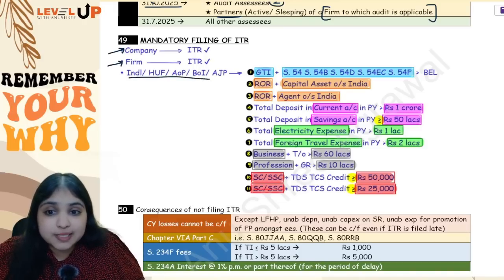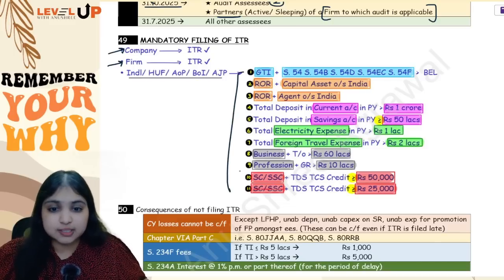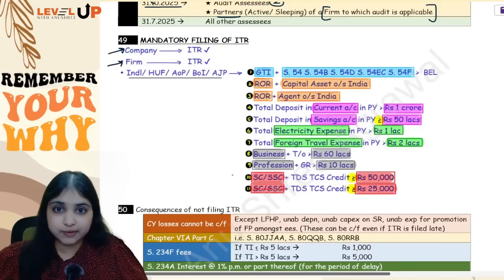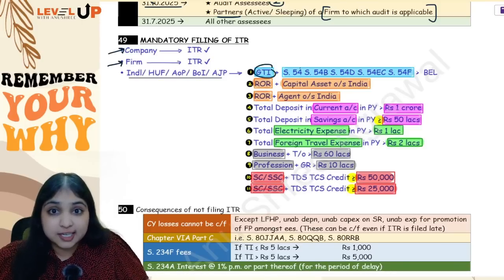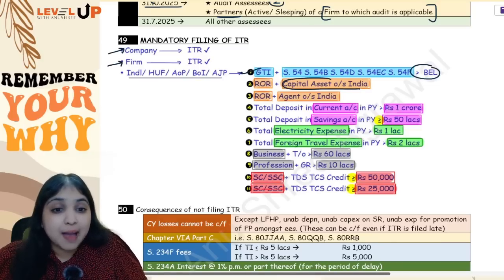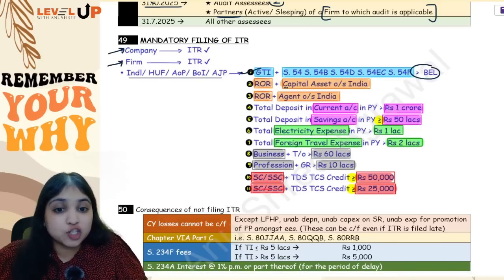For individuals, HUF, AOP, BOI, AJP, you have 11 situations. If the assessee fits under any of these 11 situations, then ITR has to be filed. First situation: GTI, add back 54 series exemption. Is it more than BEL? Second, is the assessee an ROR having a capital asset outside India? Point to be noted, it should be a capital asset.